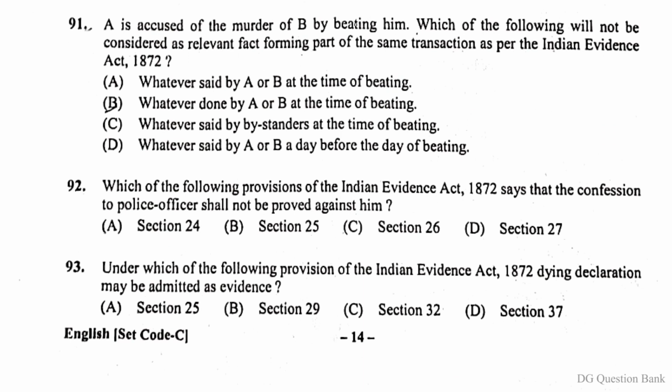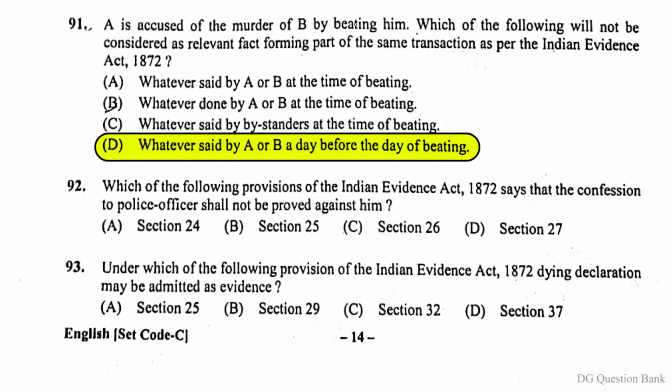Question number 91. A is accused of the murder of B by beating him. Which of the following will not be considered as relevant fact forming part of the same transaction as per the Indian Evidence Act 1872? The right answer is option D. Whatever said by A or B a day before the day of beating.